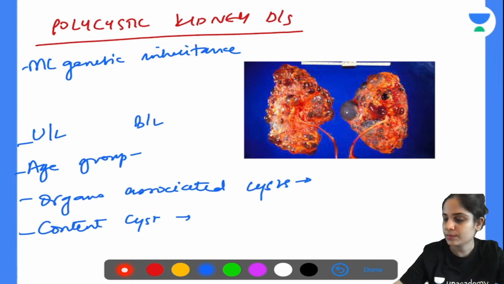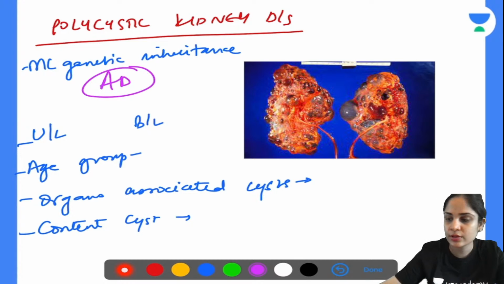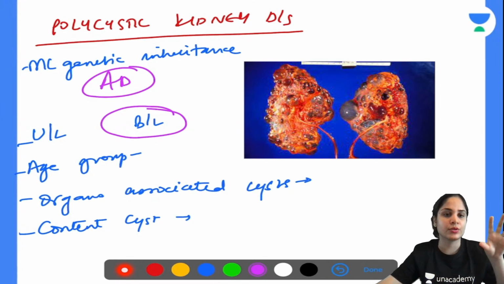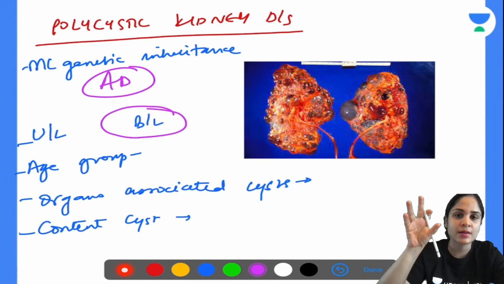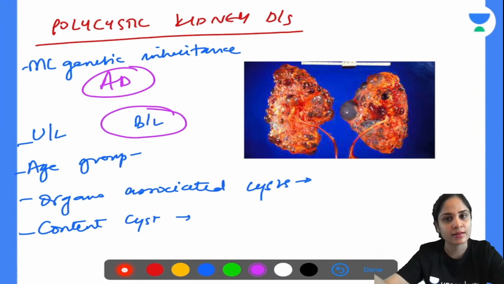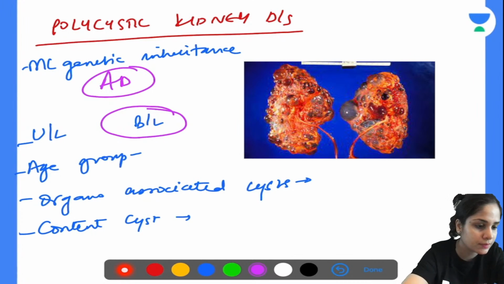Okay, so genetic mode of inheritance will be autosomal dominant. Is it unilateral or bilateral? Very good. It is bilateral in nature. It is hardly ever unilateral. If you see a unilateral polycystic kidney, over the next few years, the other one will also start developing cysts. So in children, sometimes you will see that one kidney has cysts and the other one starts developing after a few years. What is the most common age group for presentation?